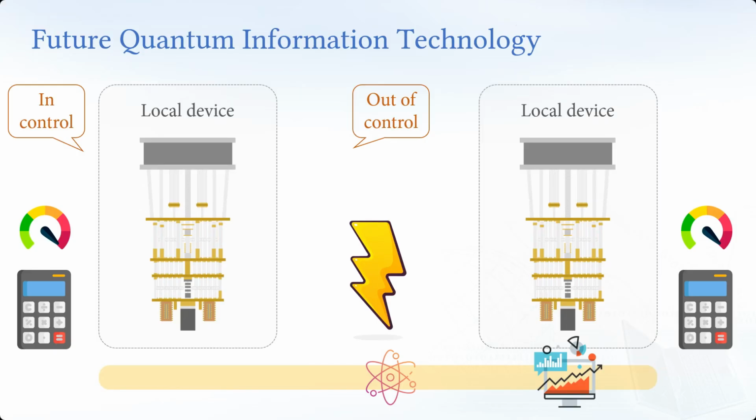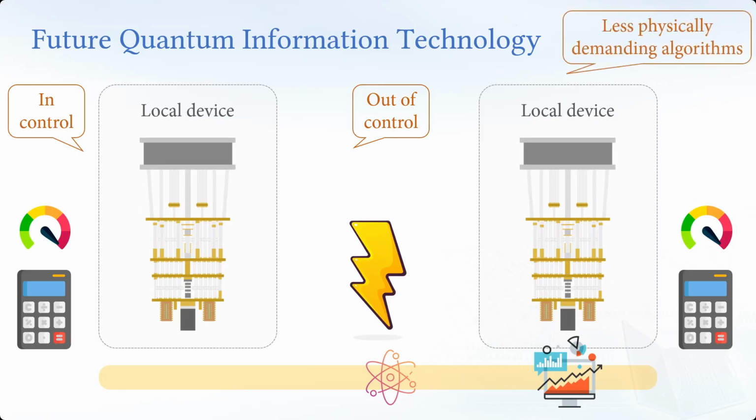So we need some powerful algorithms or coding strategies on our local devices, done locally, and then we hope to protect our quantum information transfer along the way. That's our future idea. However, nowadays we don't have very robust or large-scale local devices. We only have NISQ devices. So hopefully we want the algorithm implemented on our local device to be less physically demanding to implement. That's our general idea.